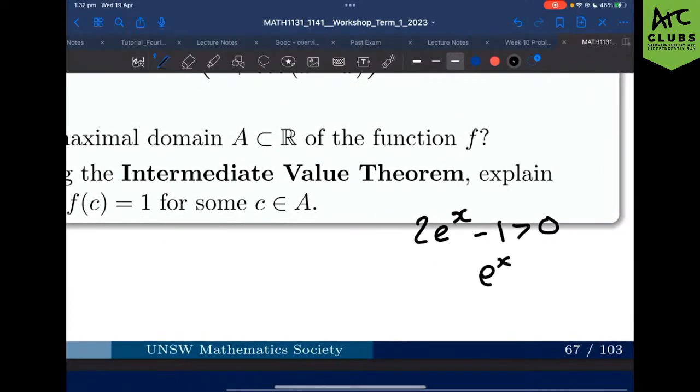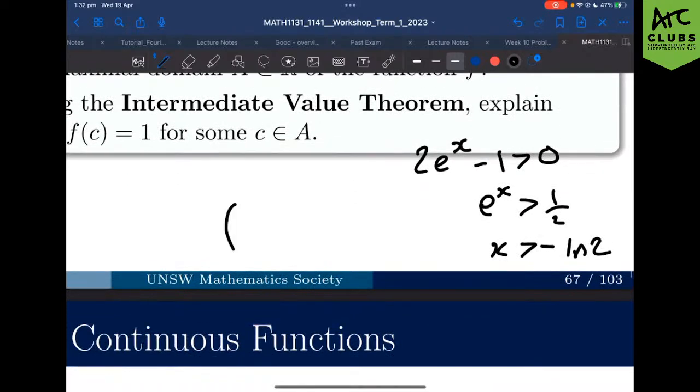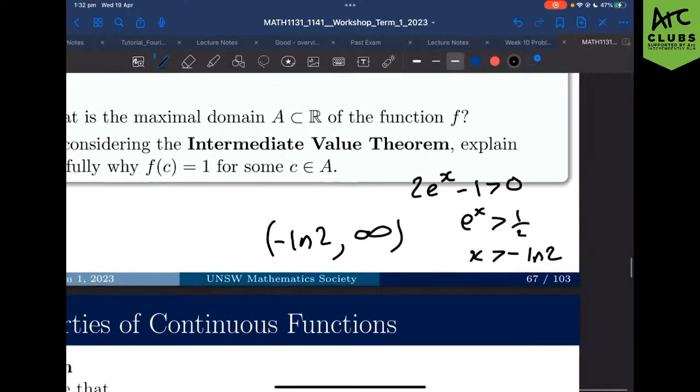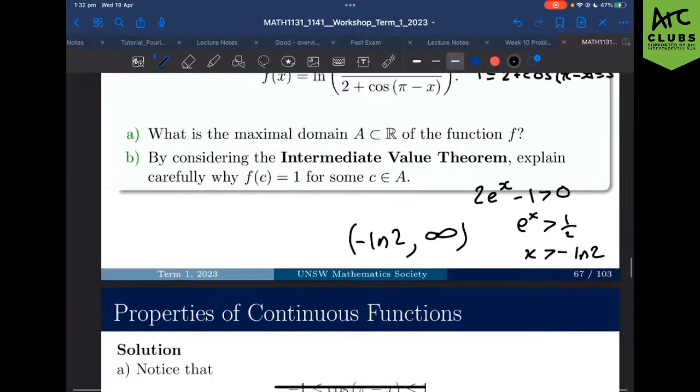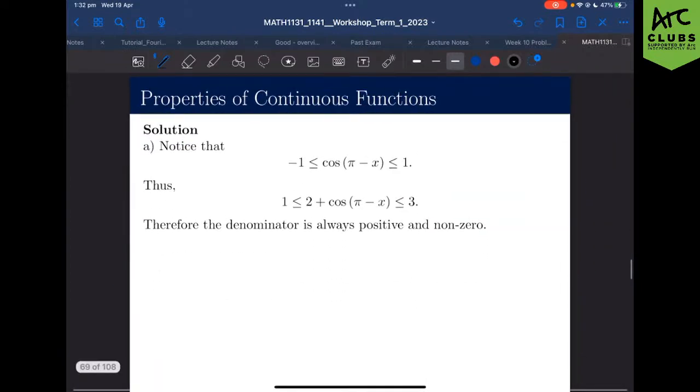Solving that, I know that it's going to be 1 on 2. X is going to be greater than negative ln 2, just using my log properties, right? And from there, I can determine that my maximal domain is just going to be negative ln 2 to infinity using my rounded brackets. Yeah? And that should be our part A.